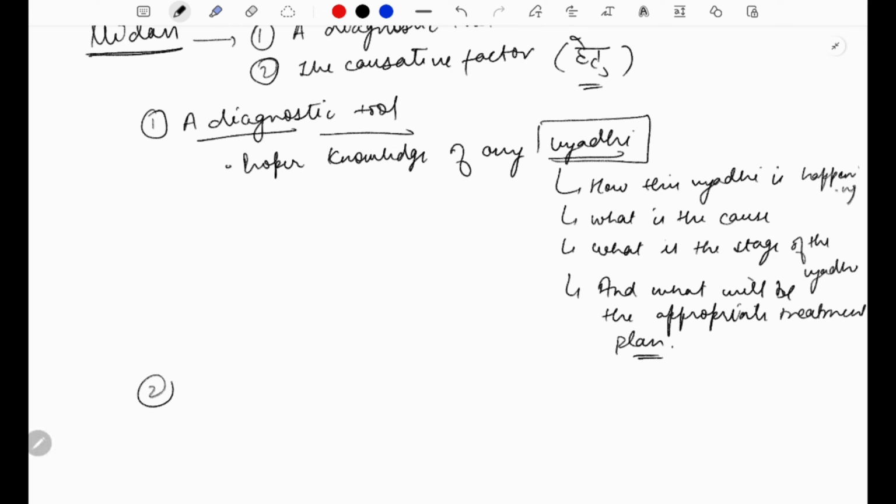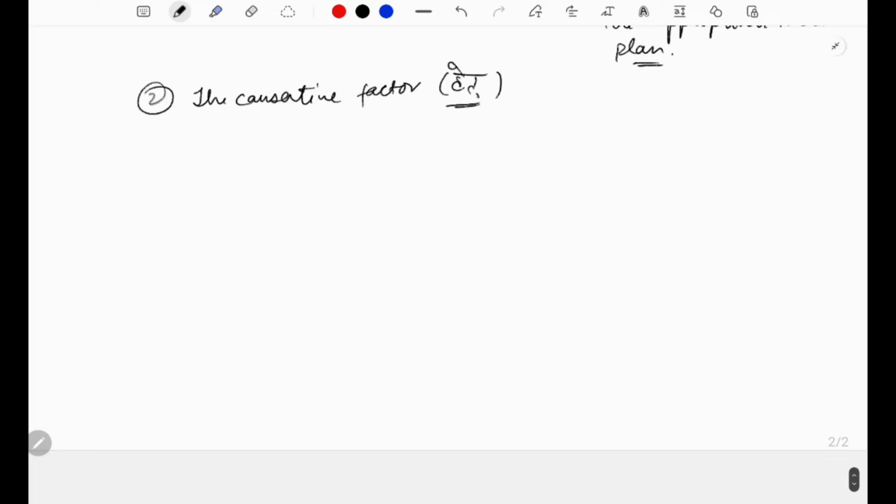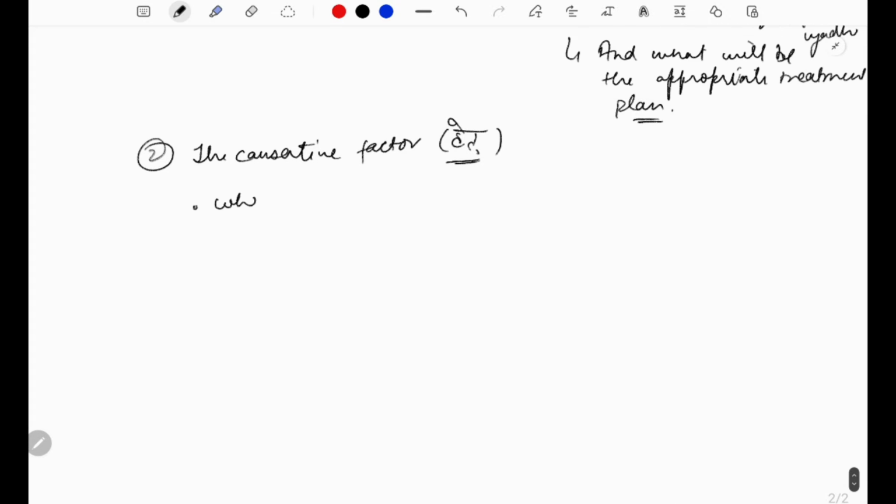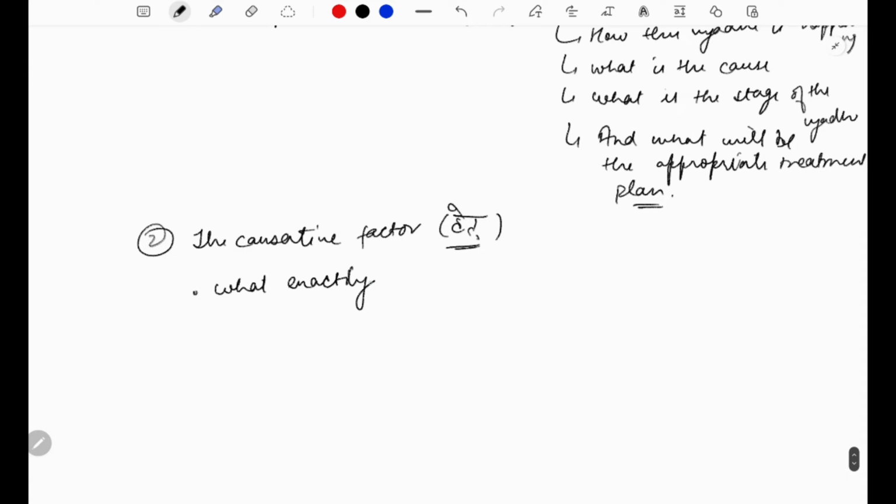The second literal meaning of Nidan is the causative factor or hetu. What exactly is the cause of the vyadhi will be known as Nidan, right?